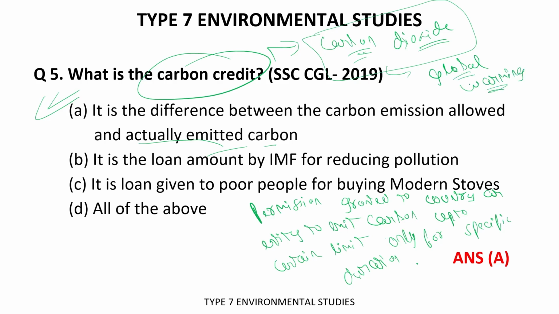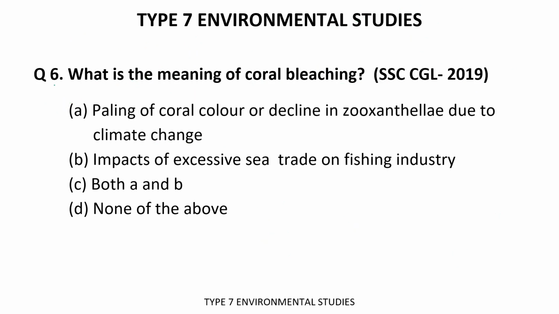That's why there is a limit on carbon emission. But if a country, for some purpose, is not able to control this limit and needs to extend it, then it forms a part of carbon credit. Basically, 1 credit is equal to 1 metric ton of carbon produced. So this is about carbon credit. Now let's move forward.